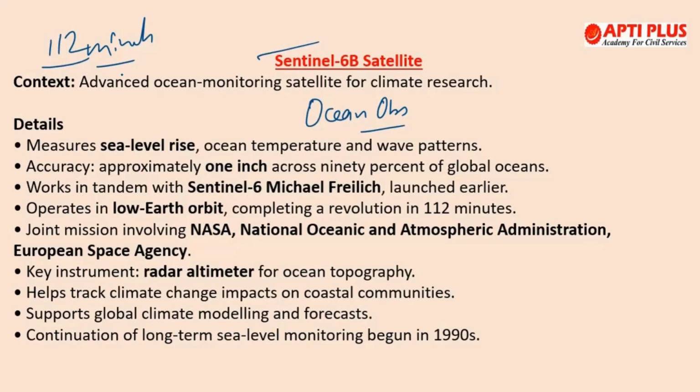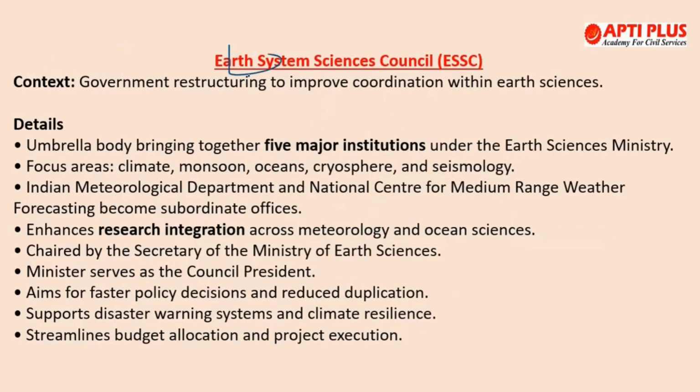Earth System Sciences Council. Five institutes under the Ministry of Earth Sciences have been merged into a single body referred to as the Earth System Sciences Council. What are the institutes that have been merged? Indian Institute of Tropical Meteorology, Pune, very important to note. National Center for Polar and Ocean Research, NCPOR, Goa; National Institute of Ocean Technology, Chennai; National Center for Earth Sciences Studies, Trivandrum; and Indian National Center for Ocean Information and Services, Hyderabad.